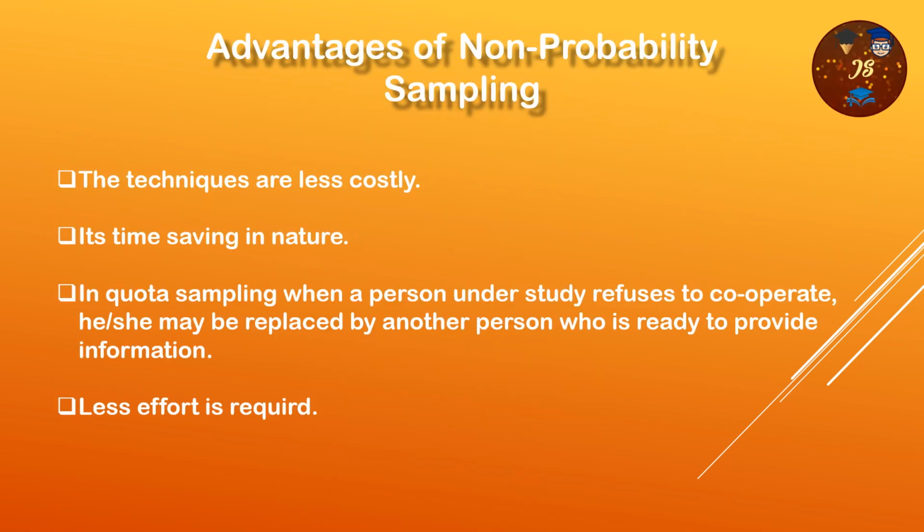So what are the advantages of non-probability sampling? These techniques are less costly, naturally, and very much time saving in nature because it actually depends on the availability. In the quota sampling, when a person under study refuses to cooperate, he or she may be replaced by another person who is ready to provide the information. Less effort is required. So these four are the advantages of the non-probability sampling.